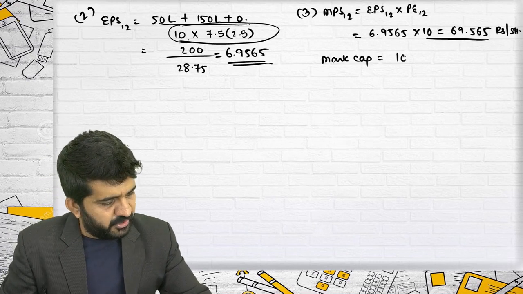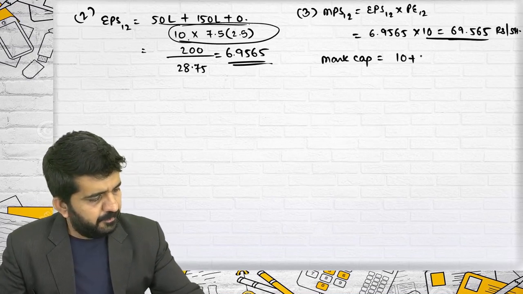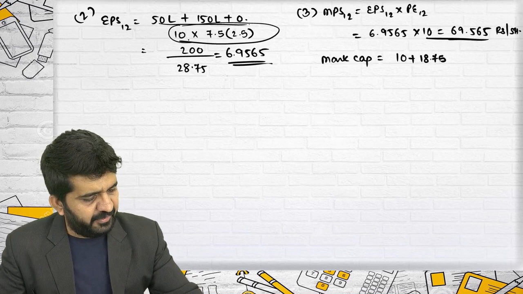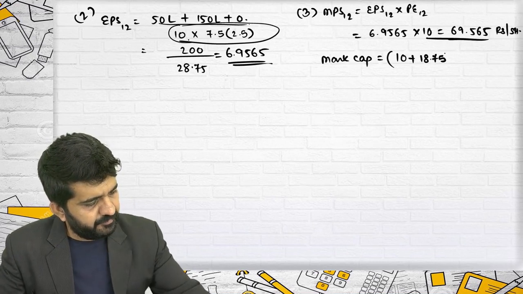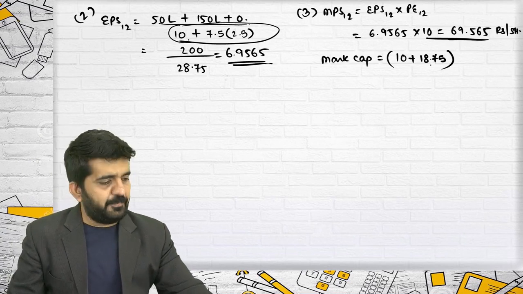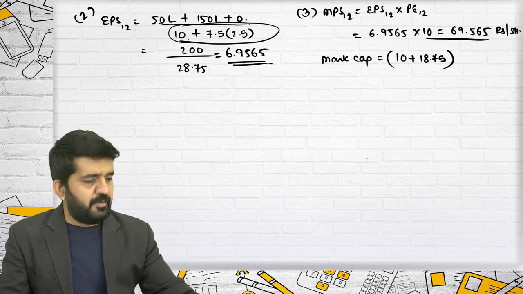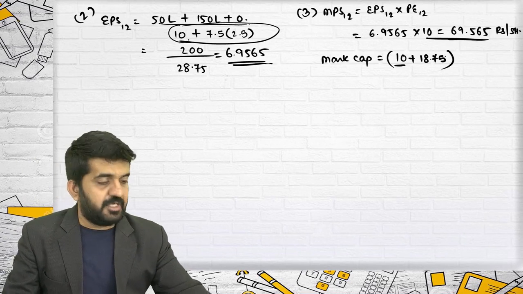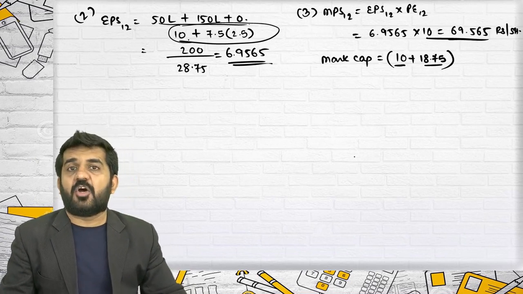So 10 plus 18.75 is the total number of shares: old shares of Efficient Limited plus newly issued shares of Efficient Limited.